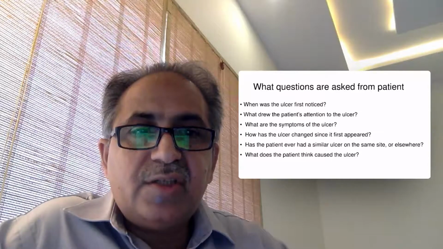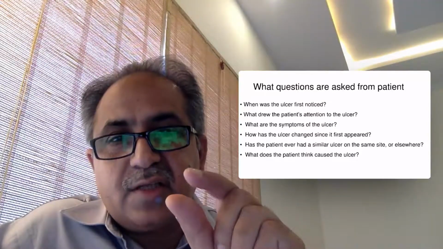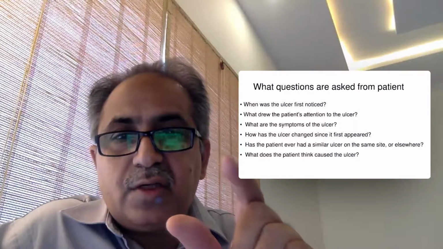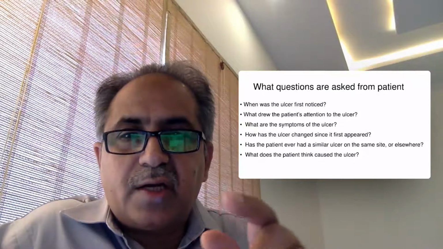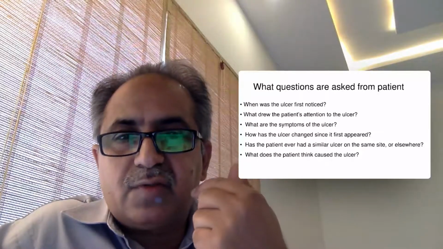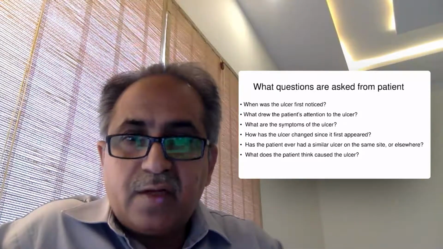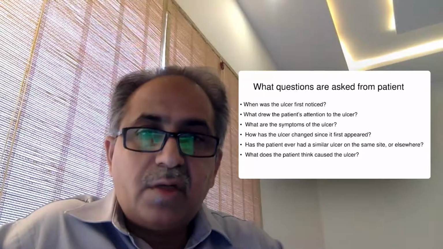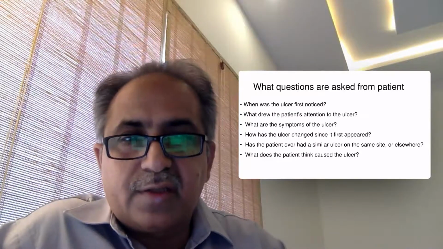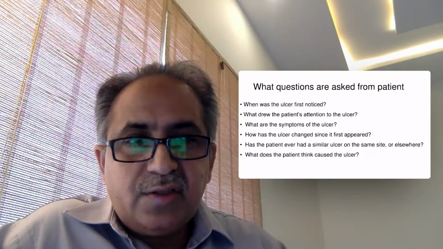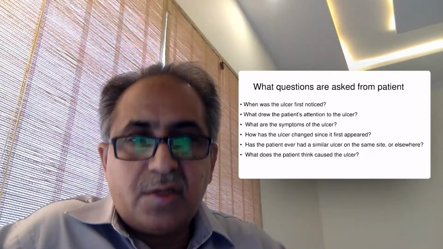How has the ulcer changed since it first appeared? This is very important. The first ulcer was very small in size, then gradually it has increased in size. So it means it is progressing, it is worsening. Benign ulcers usually subside, they heal with time. Like ulcers present on the tongue, they are traumatic, so within 2 weeks they will heal. But if the ulcer is malignant, or due to other chronic infections like tuberculosis, they will not heal. So it will remain a non-healing ulcer. So the change in the size, or in the discharge, or in the condition of the floor